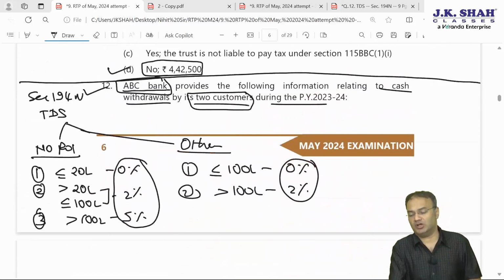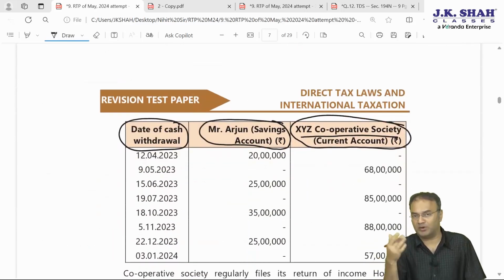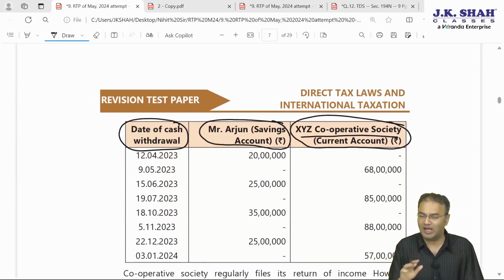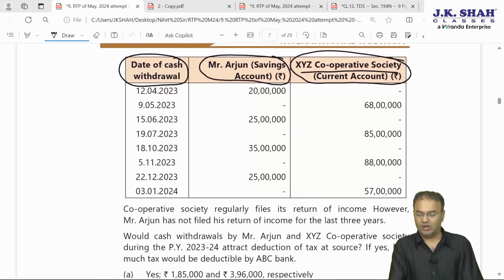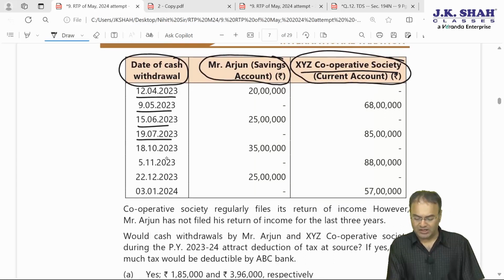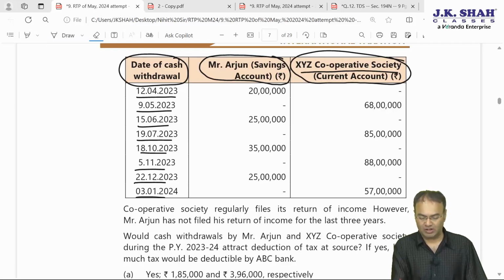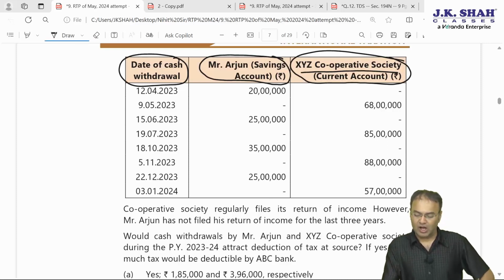Now person withdrawing is cooperative society, which could be cooperative housing society, cooperative consumer society, cooperative milk producers society, it could be cooperative bank, it could be any cooperative society. Okay. 12th April 2023, 9th May, 15 June, 19 July, 18th October, 5th November, 22nd December and 3rd January. All the dates are of current year. So dates I have underlined, but that is not required. So I am erasing that underlining. Okay. Now how much is the total cash withdrawal? So let's check it out.